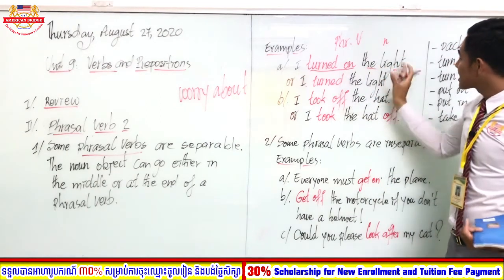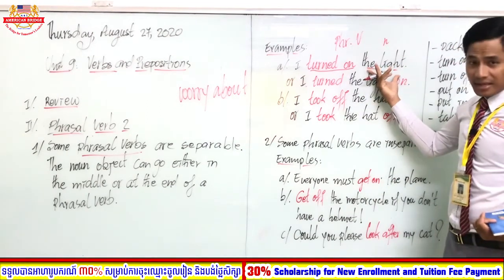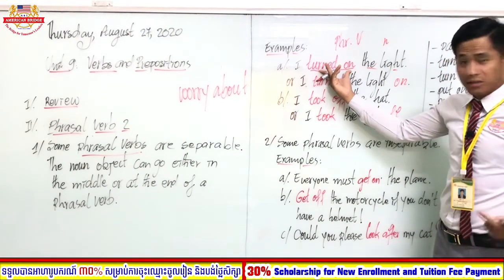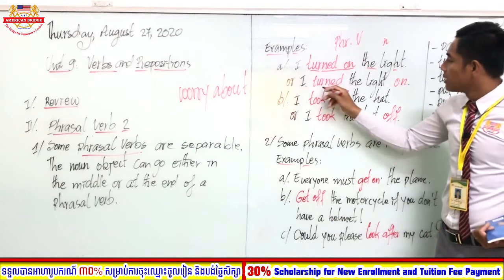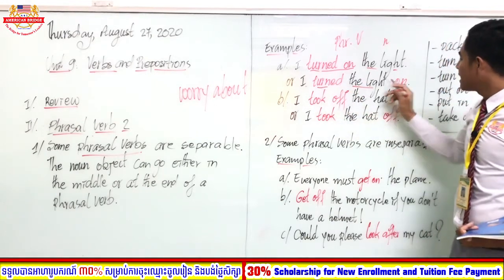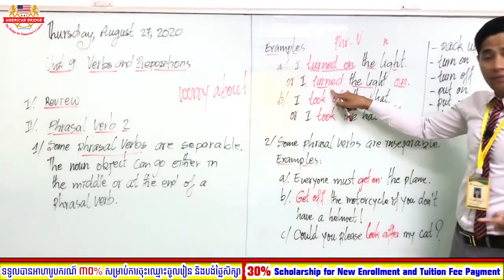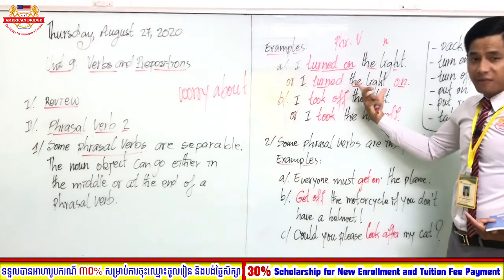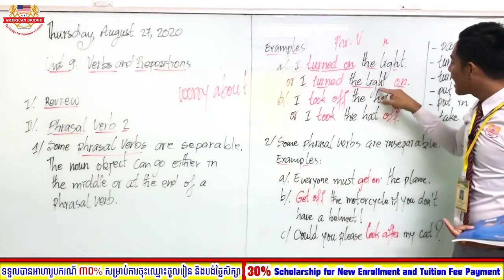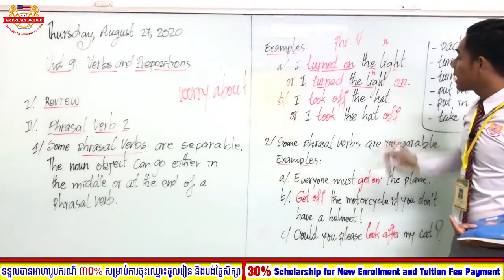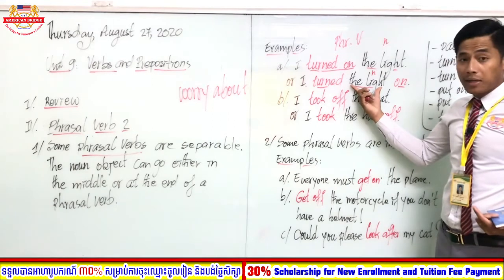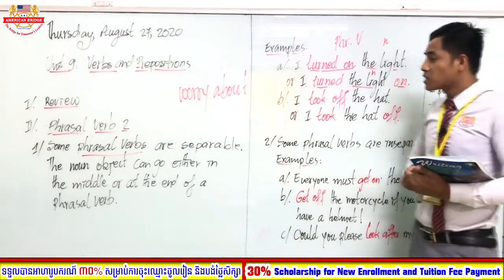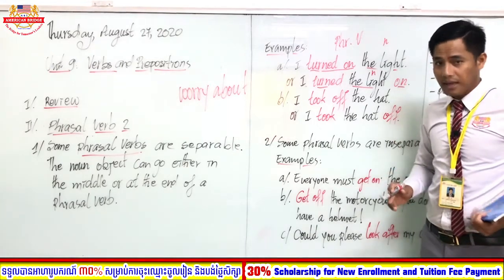The object can stand at the end, or we can say: I turned the light on. Here the object is in the middle, so we call the phrasal verb separable.